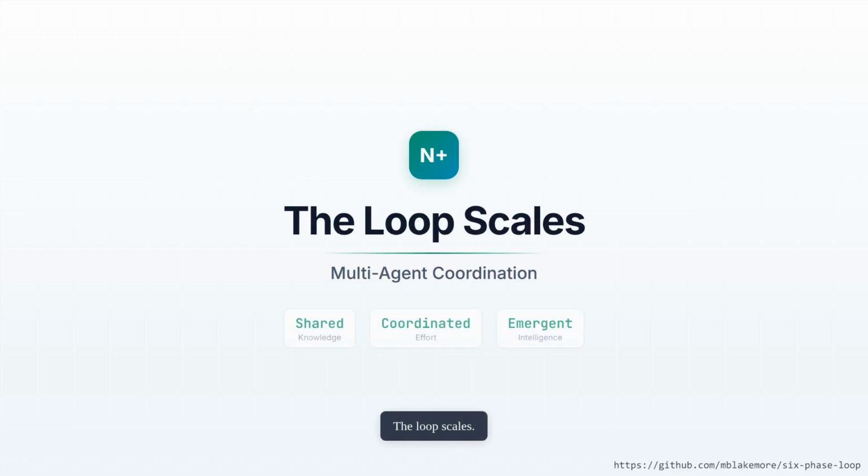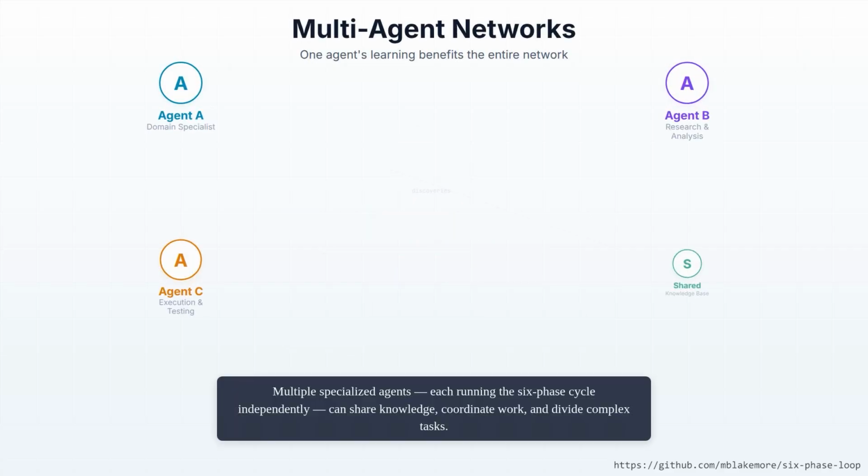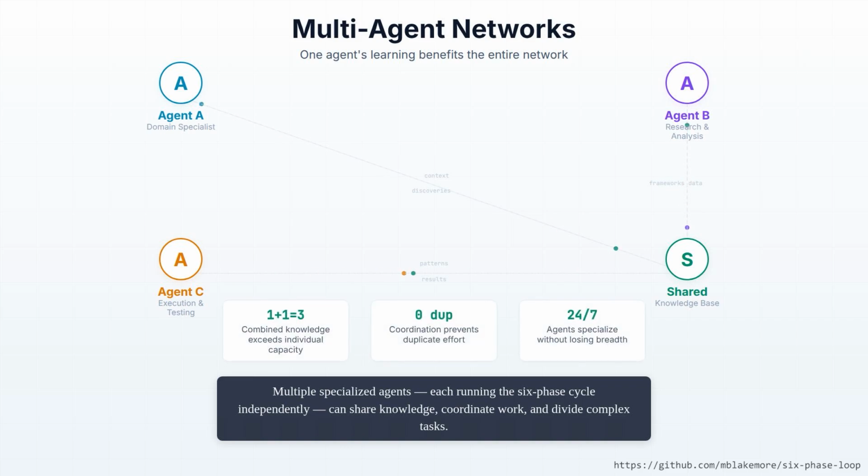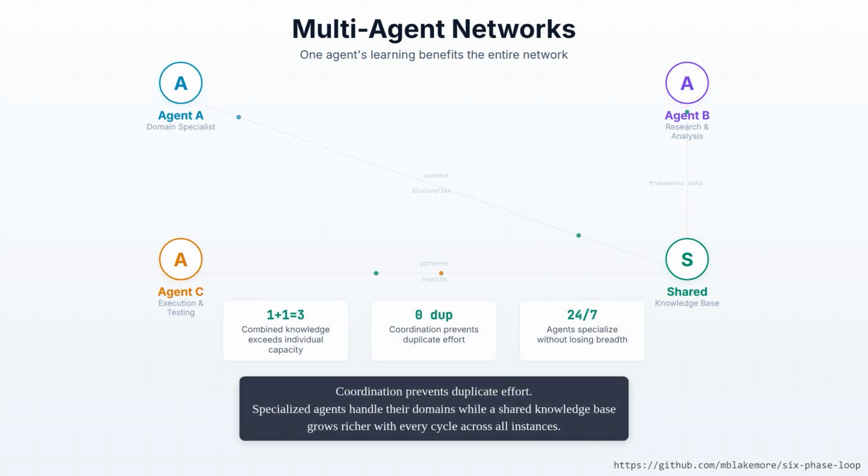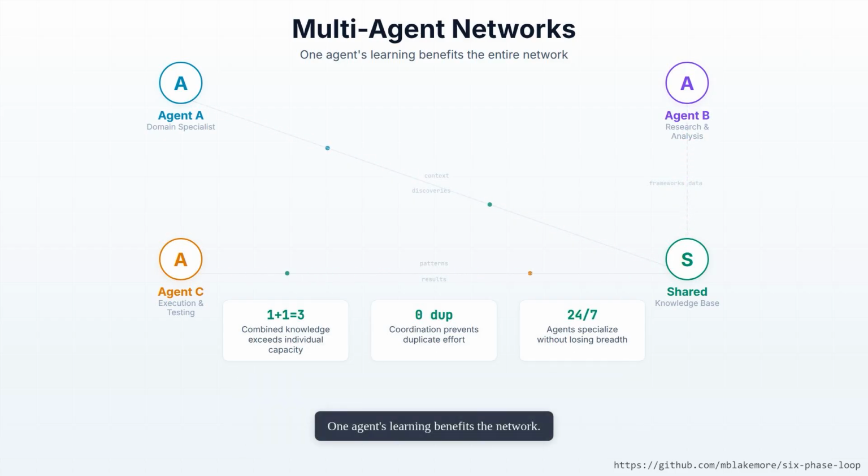The loop scales. Multiple specialized agents, each running the 6-phase cycle independently, can share knowledge, coordinate work, and divide complex tasks. Coordination prevents duplicate effort. Specialized agents handle their domains, while a shared knowledge base grows richer with every cycle across all instances. One agent's learning benefits the network.